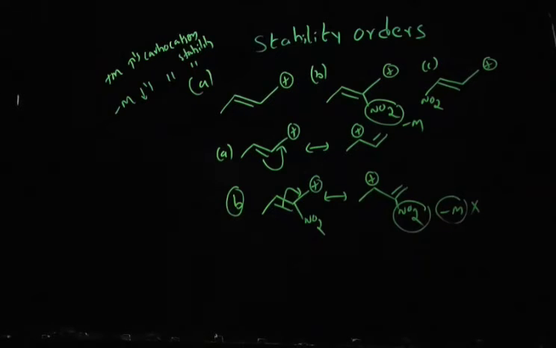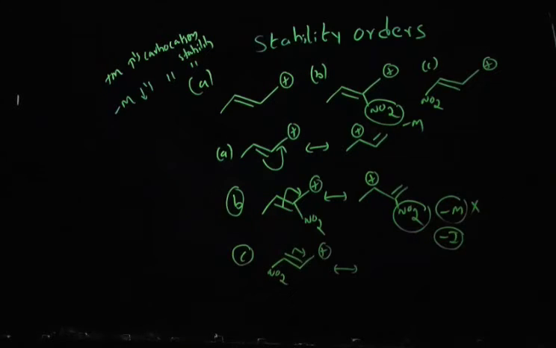So it won't affect as a minus M group when analyzing the stability of the carbocation. Instead, the NO2 group can behave as a minus A group. Okay, so let's discuss option number C. In option C, again you can see the NO2 group is not directly connected, but this is a little bit different case.